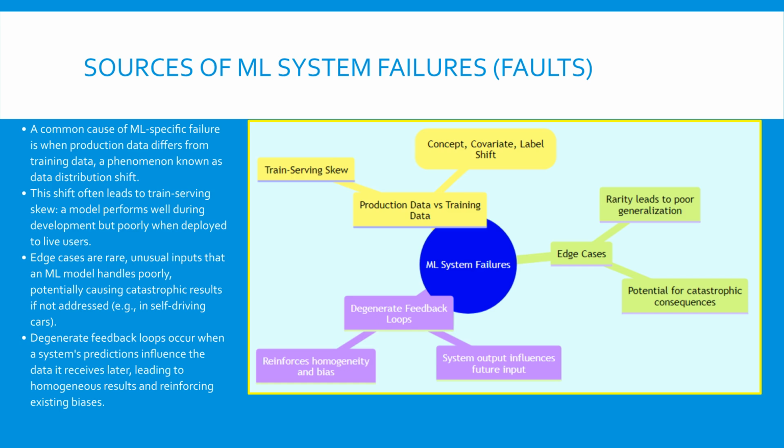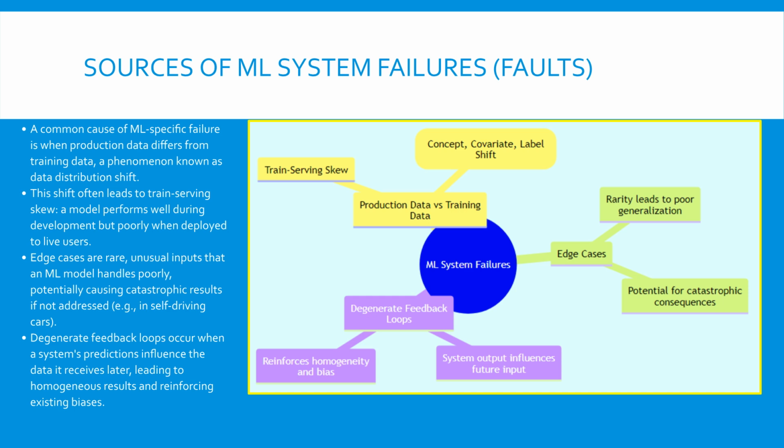First, we have issues related to the mismatch between production and training data, commonly called train-serving skew. This is rooted in data distribution shifts, which includes label shift, covariate shift, and concept drift, where the relationship between inputs and outputs changes over time. Second, edge cases represent rare situations where high accuracy is crucial but hard to guarantee, demanding specialized attention.